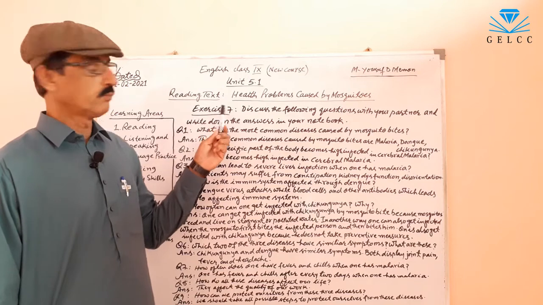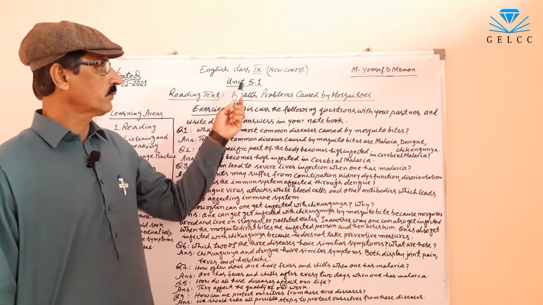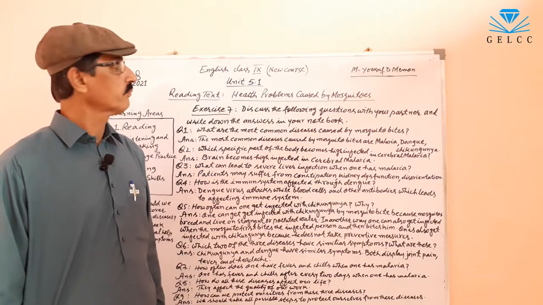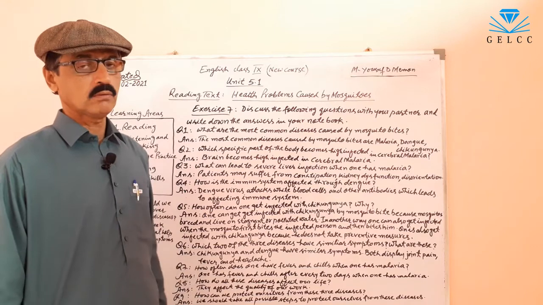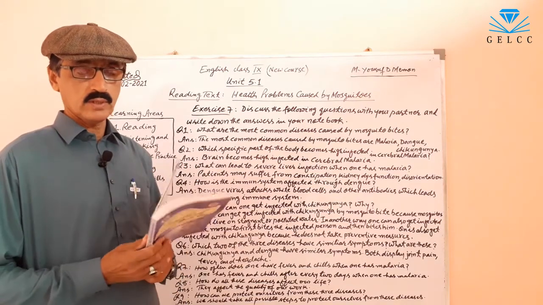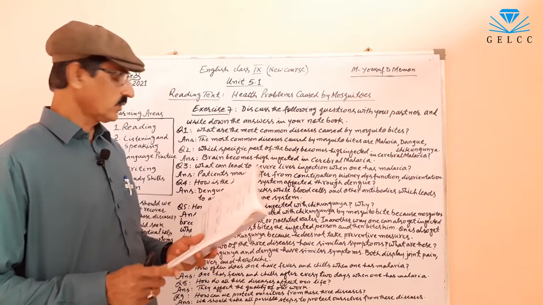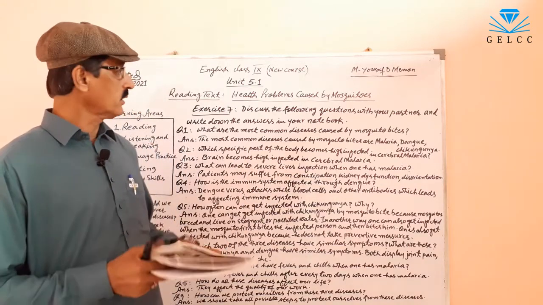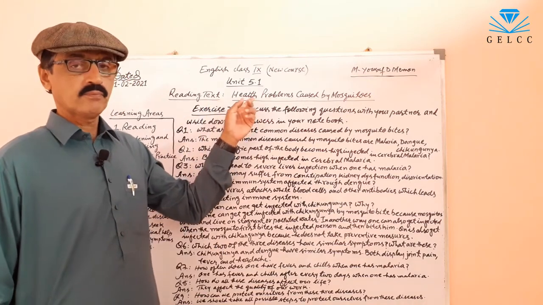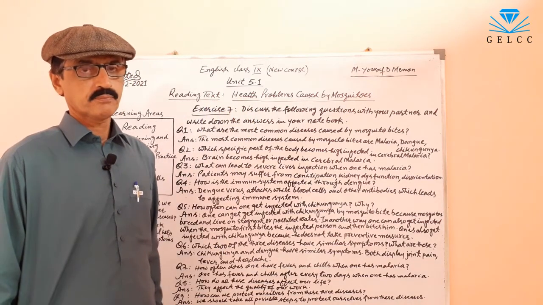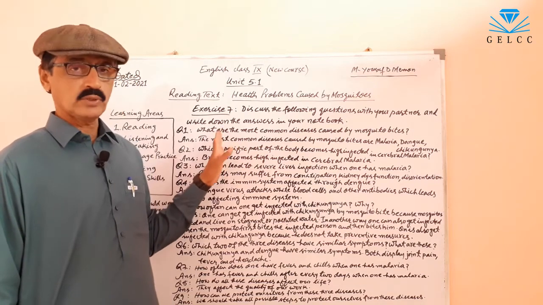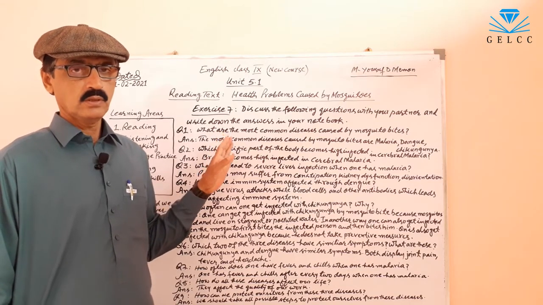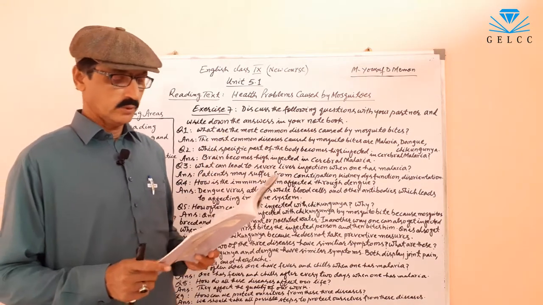Today I teach you exercise 7 of unit 5.1, health problems caused by mosquitoes, of English class 9 new course. Dear students, in this exercise there are totally 10 questions. After reading this text, you have to answer these questions. But today I have solved these questions for you, so please listen very carefully.